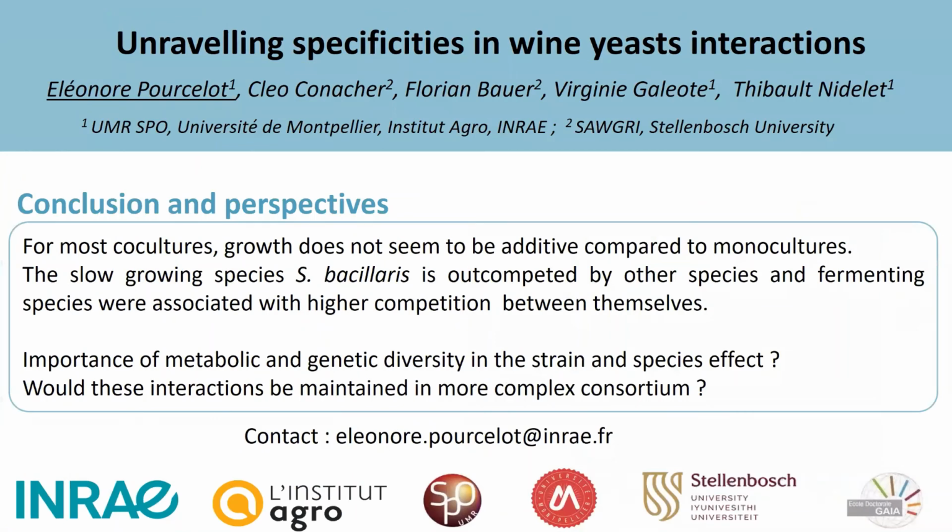To conclude, we've seen that the species, rather than strain, seems to be the main determinant in coculture growth. Moreover, as most interaction indexes were different from 0, it suggests that coculture growth is not additive, and so it is not predictable from monoculture results. Further research will focus on the interactions between species in more complex consortia to understand whether coculture interactions are maintained even with higher order interactions.